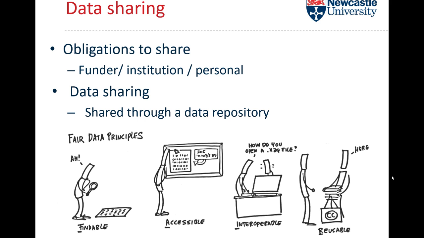Now the best way that data is actually shared is through a data repository, and this applies essentially to the FAIR data principles. This is the idea that data should be FAIR, which is an EU directive. What FAIR means is that the data is findable, accessible, interoperable and reusable. So data can be reused in the future. People can find it, and when they do find it, they can actually get their hands on the data, and it's also provided with documentation and in file types that allow that reuse to happen.